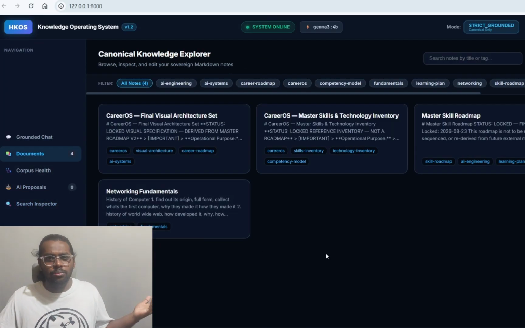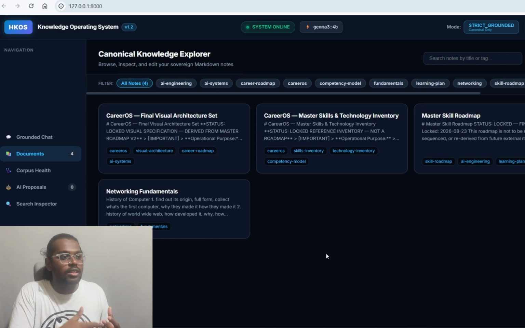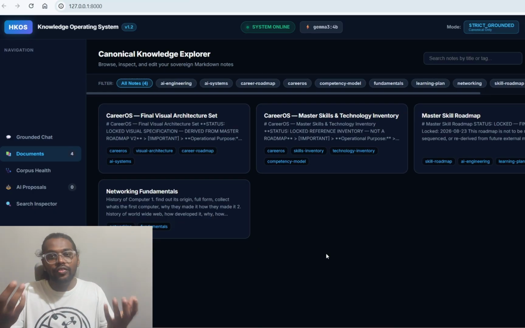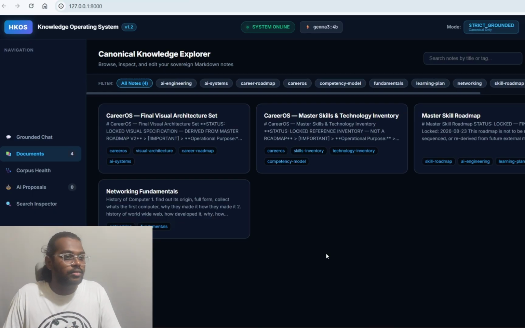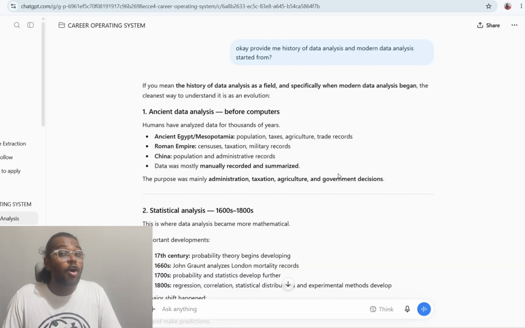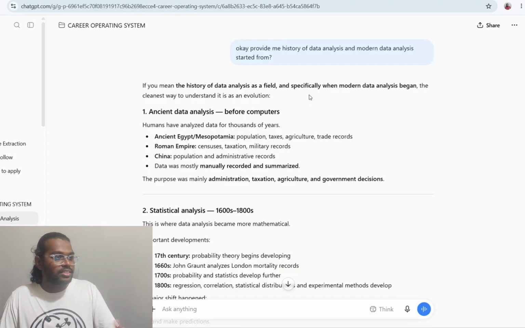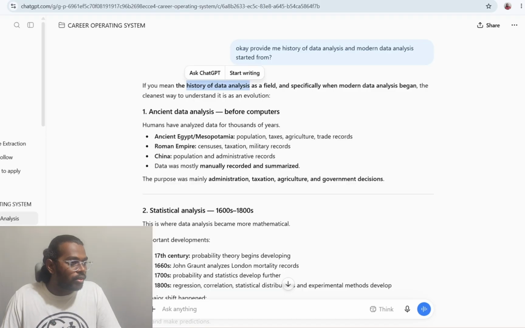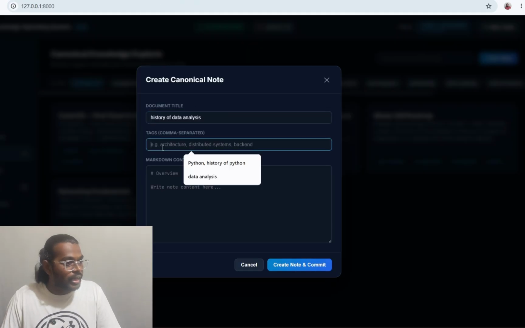Okay, so I'm going to documents. It's nothing complex, to be honest. It's simply like ChatGPT and Claude, how you use projects and so on. But it's a local model, not on the internet, but totally on the local side. Let me click on new note, and we'll try to add something. I already have created some data, such as history of data analysis. Yeah, so let's go with that. Let me just copy this, paste it, and add tags.